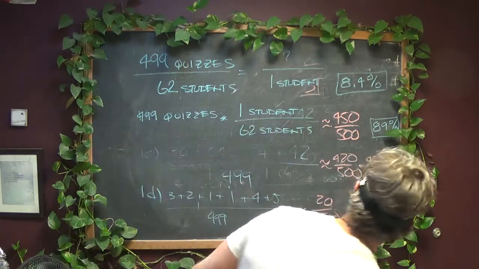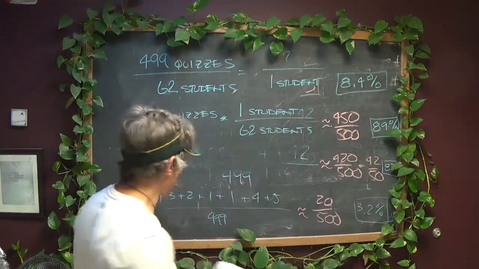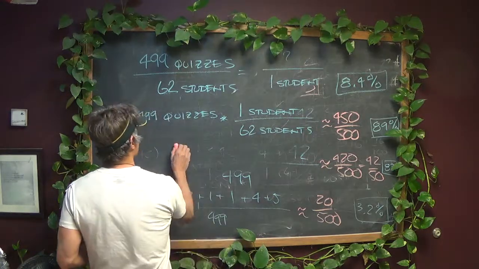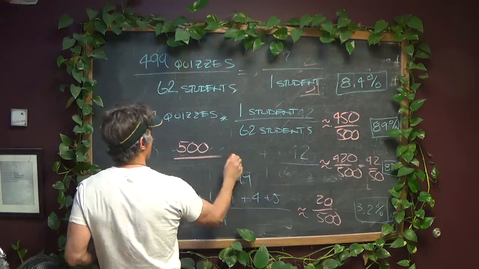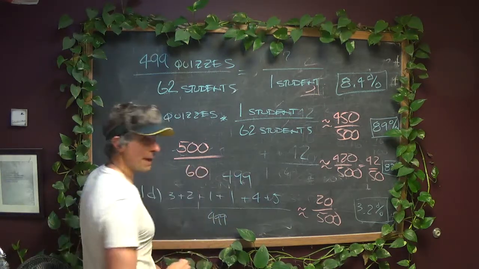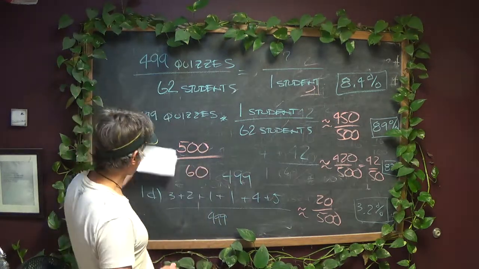Look, you know what? Let's do it. We're going to get the answer here in a second. Let's see how close we can get with an approximation. It's about 500 quizzes over 60. Let's just make that math easy. Okay, 500 over 60.